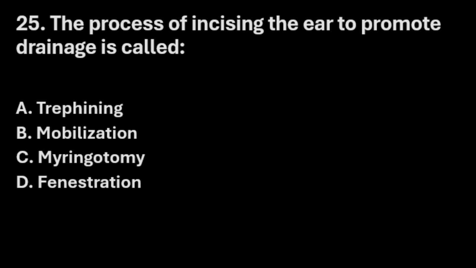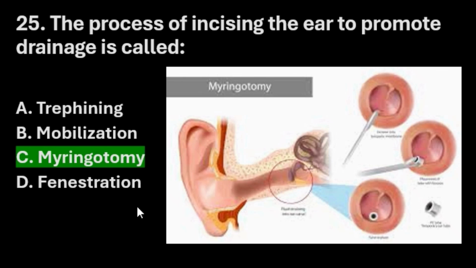Next question, which is the last question of this series. The process of incising the ear to promote drainage is called option A tympani, option B mobilization, option C myringotomy, and option D fenestration. The right answer here is option C, myringotomy. You can see the area here. Process of incising the ear to promote the drainage. The accumulated fluid to drain out is the purpose of myringotomy.